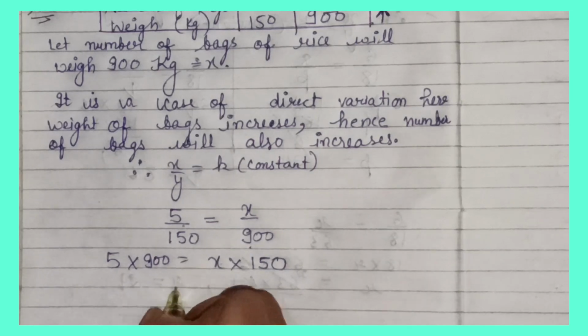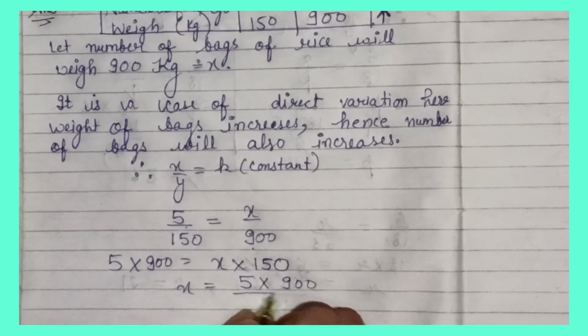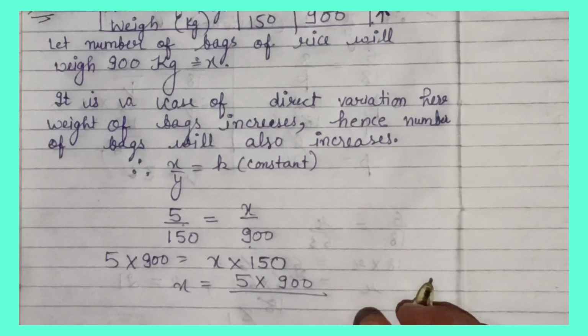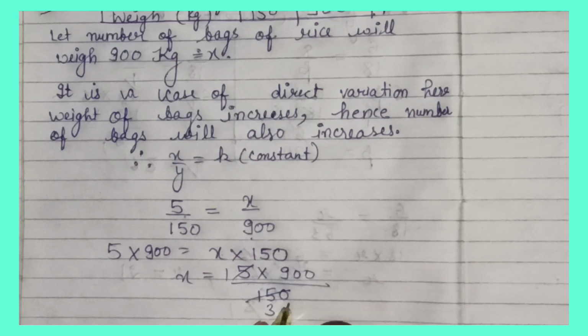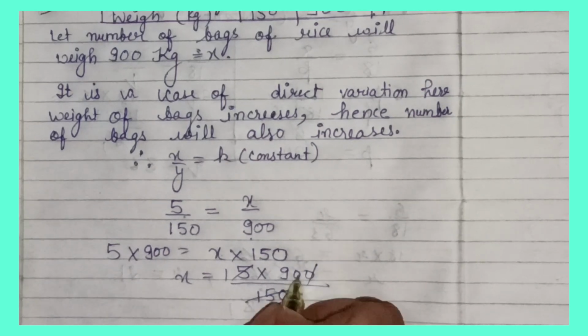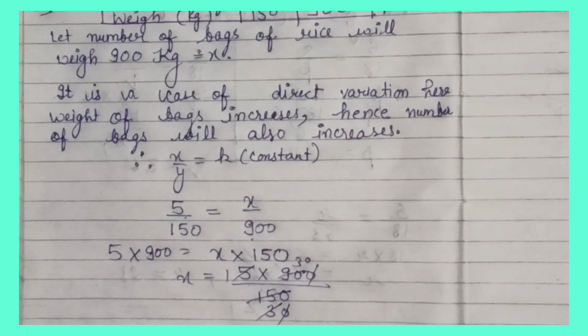Now I find the value of x. So x is equal to 5 multiplied by 900 upon 150. 5 ones are 5, 5 threes are 15, this 0 cancels this 0, 3 threes are 9, and here this 0 is here. So x is equal to 30.